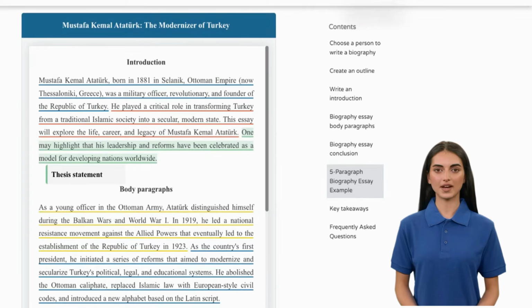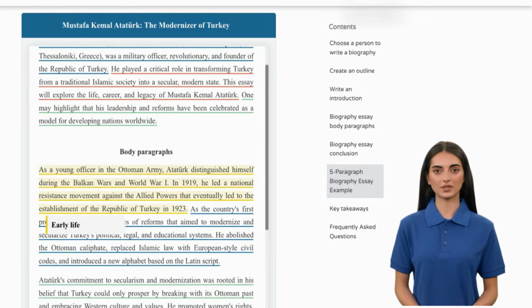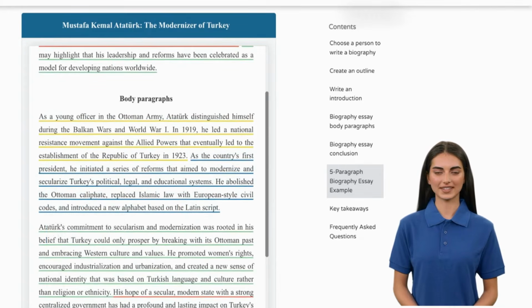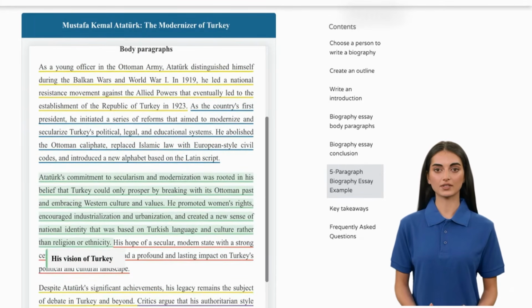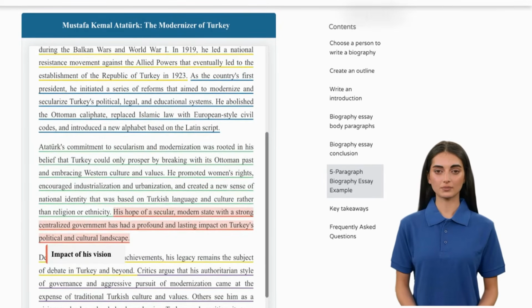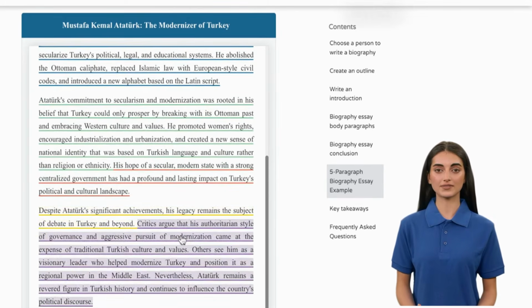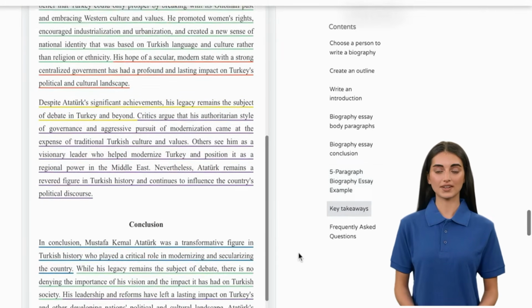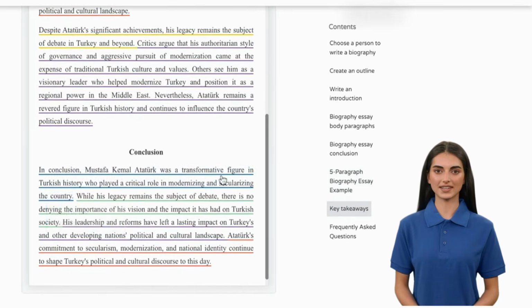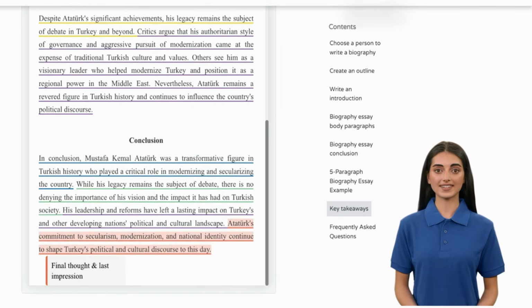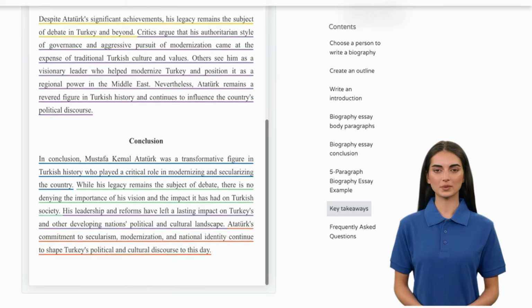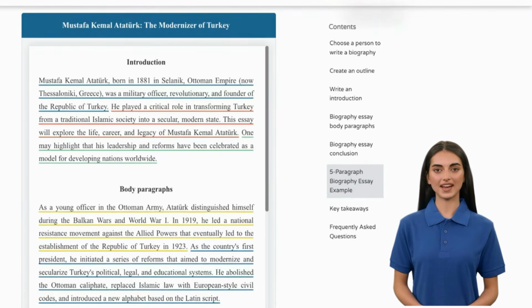In the first body paragraph, you mention his early life, along with military career and service. In the second paragraph, you see that his vision of modern Turkey and also the impact of his vision is briefly mentioned. Also, the third paragraph states the controversies surrounding his fame in Turkey, and the paragraph keeps explaining the debates about controversies. In the conclusion paragraph, you state the recap of his achievements, and you acknowledge how important he is to Turkey and history. Finally, you restate the thesis statement and conclude the essay with last impressions. So that was a great example of a 5-paragraph biography essay.